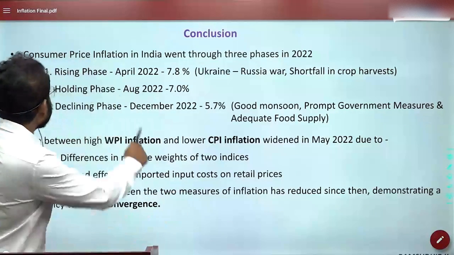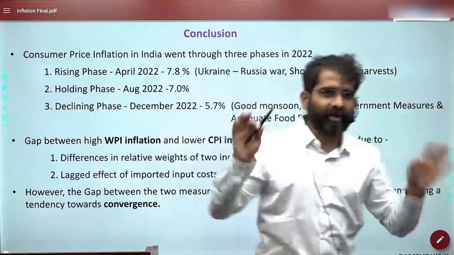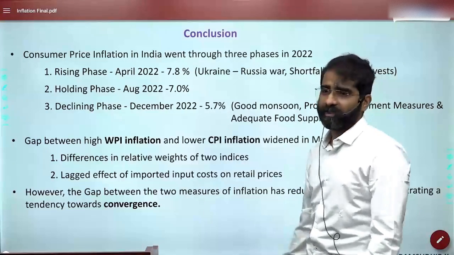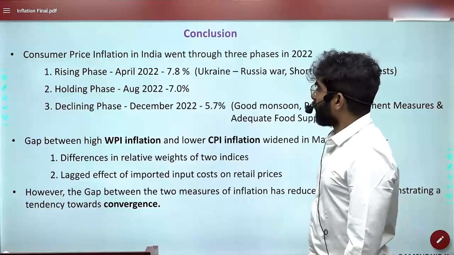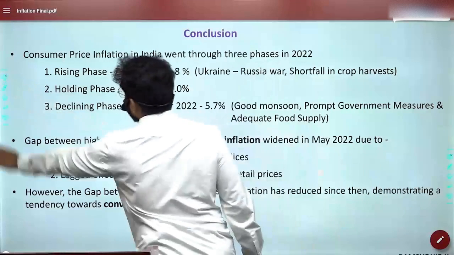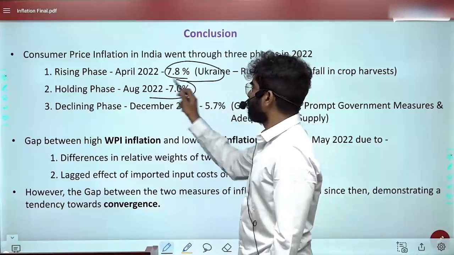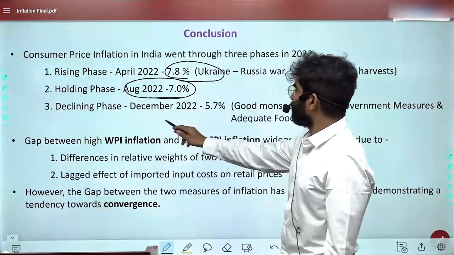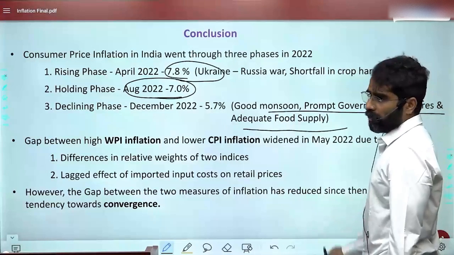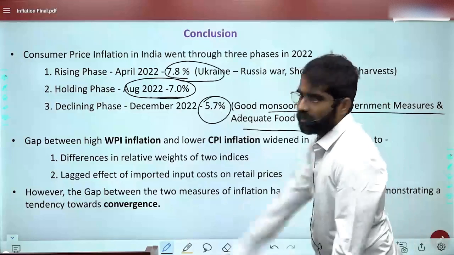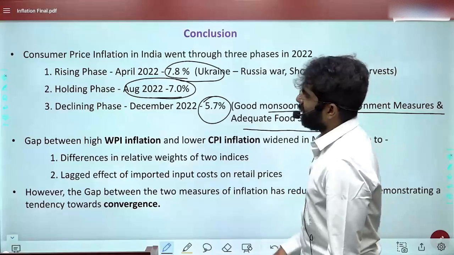Okay, so here, see, consumer price inflation went through 3 phases. Now you know everything. Of course, this is the first part in the economic survey, the introduction you call, no? Actually, that is the conclusion. One is the rising phase in 2022, observe 7.8%. Then the holding phase, August. And then the declining phase: good monsoon, government measures, what measures you know now. Almost brought it down to 5.7. So these are the 3 phases you can see, including the declining phase.